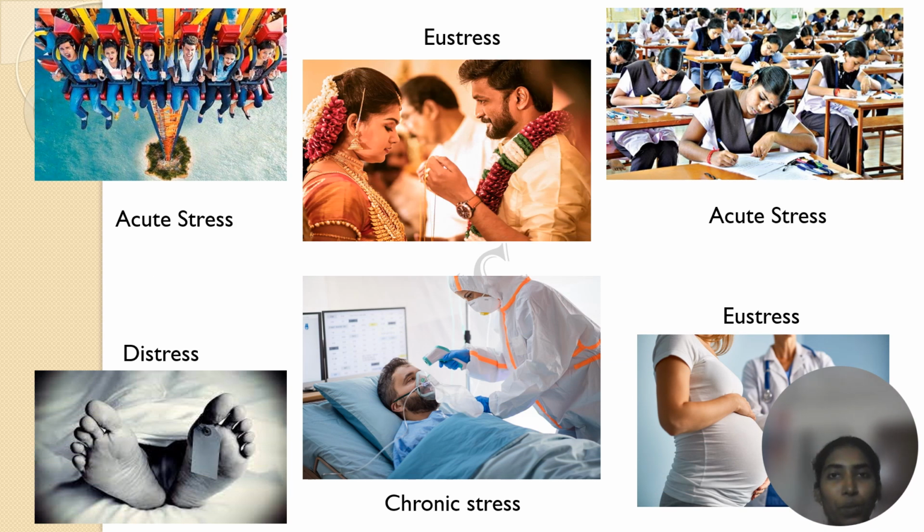So we have seen two categorizations of stress. One type was based on the time duration. If it is for a shorter time period, it is called acute stress. If it is for a longer period, it is chronic stress.